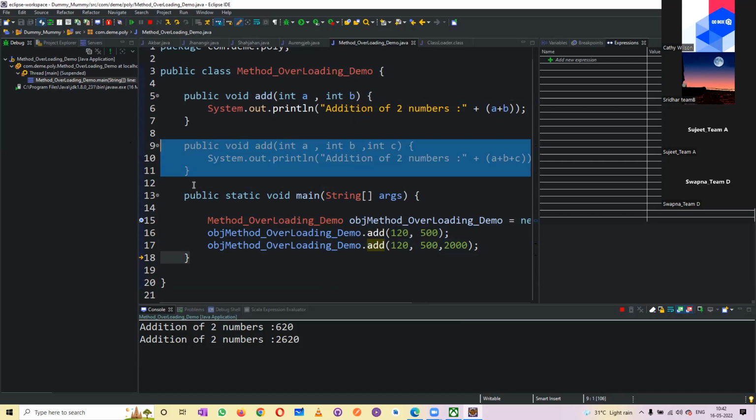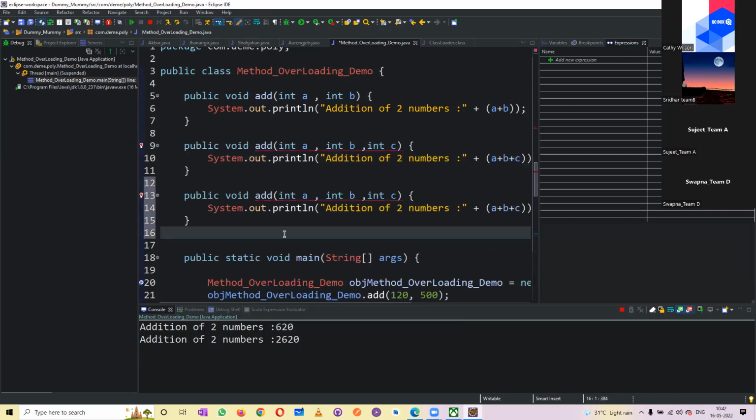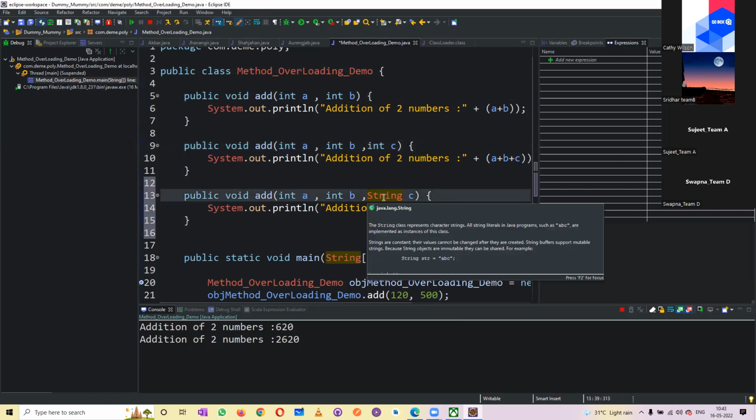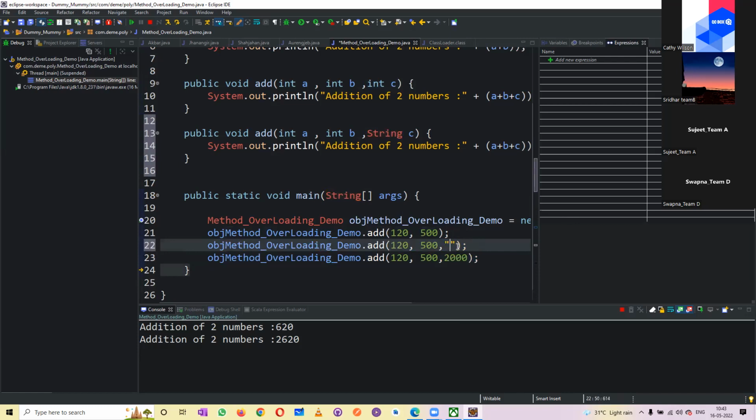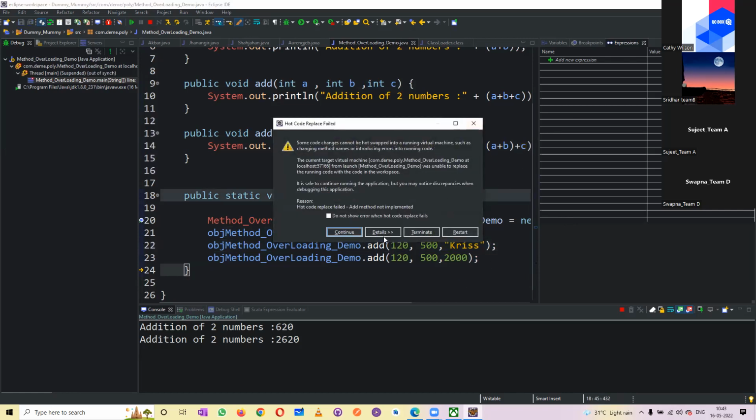Now for an example, I have this one with the same name once again, but now this is string. See, I have 3 parameters here and here also I have 3 parameters, but the data type is different here. This is string and this is integer. Now, when I'm trying to call here, instead of this particular variable, if I have written this one with the Chris, then I'll be having this value. Okay, I just changed the braces.